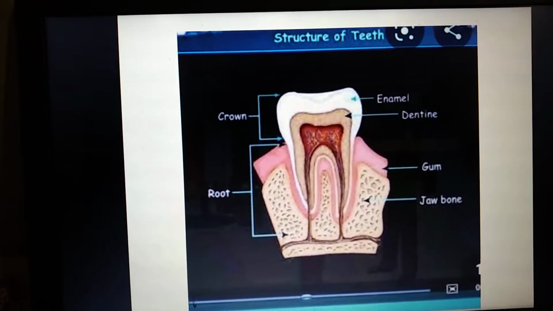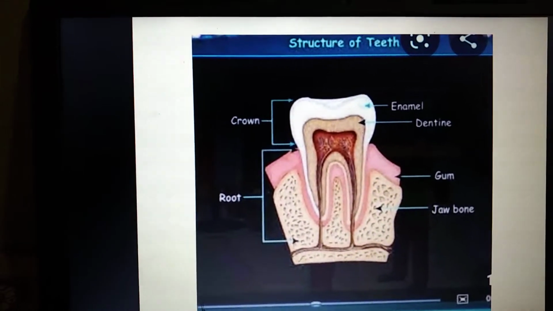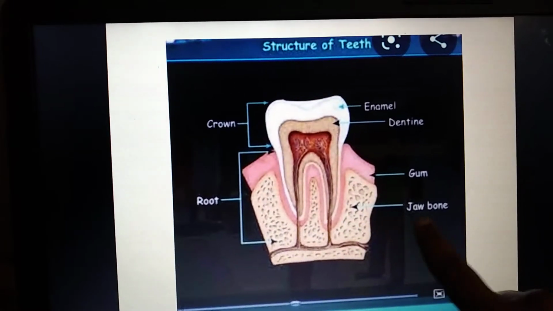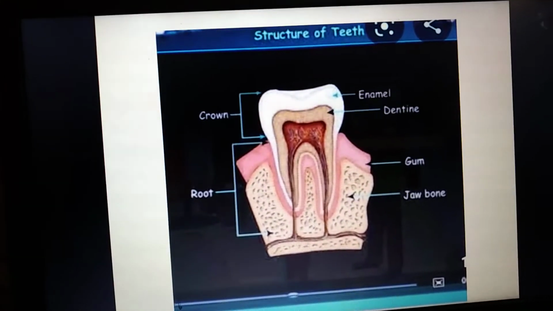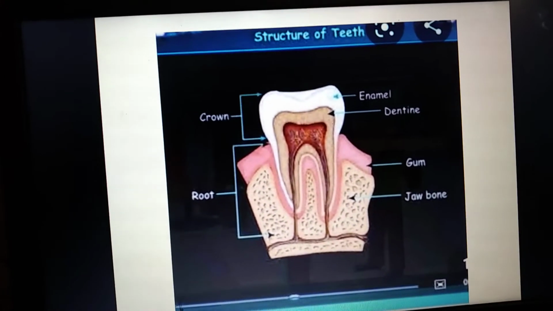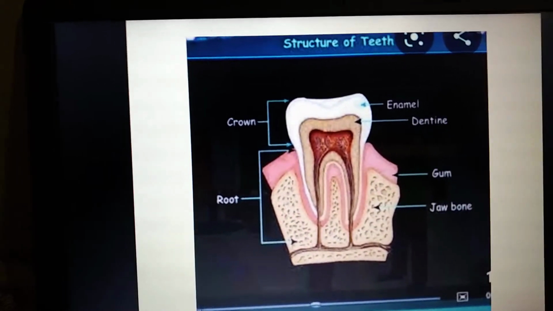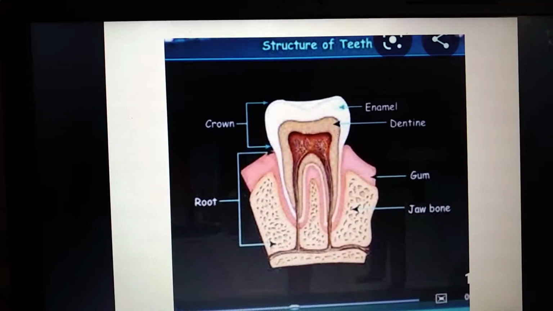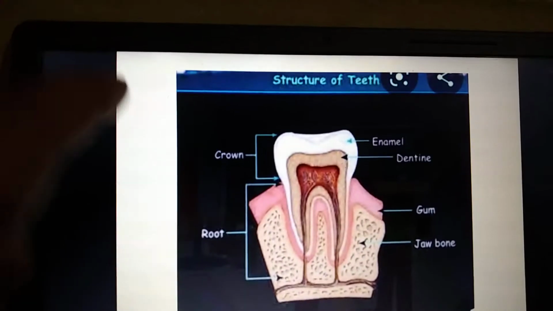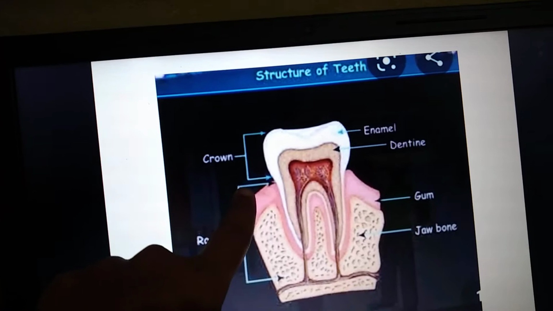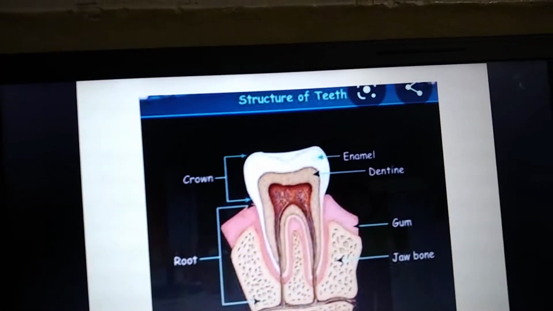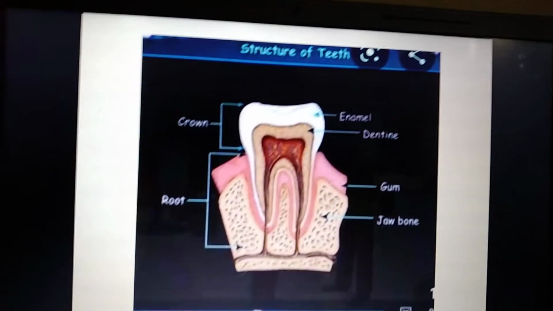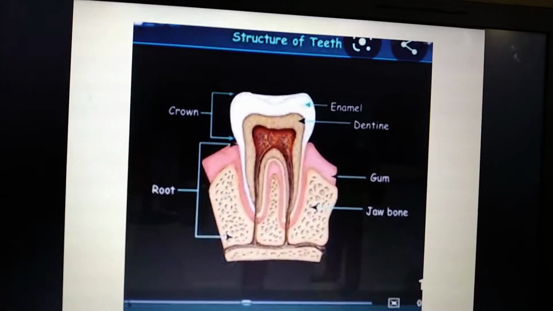With the help of the gums, the teeth are fixed in a proper manner. And this bony structure is called the jawbone. It helps to fix the teeth inside our jaw. Also, the white part that we can see is called the crown, and whatever part is present inside is called the root. This is the structure of a tooth.